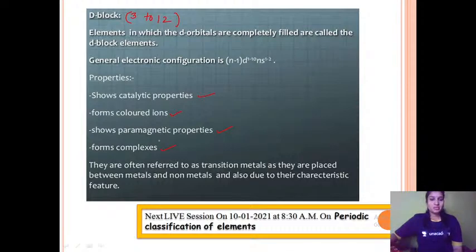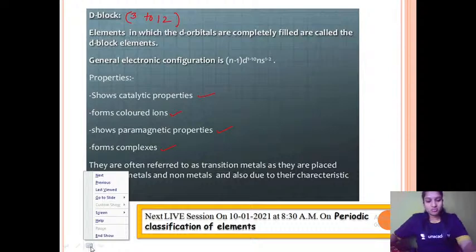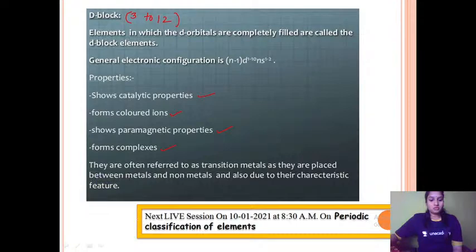Now these are usually placed between the p block elements and the s block elements, and as they are placed between them, they are called transition metals. They are called transition metals because they show a change in property from s block elements to p block elements.